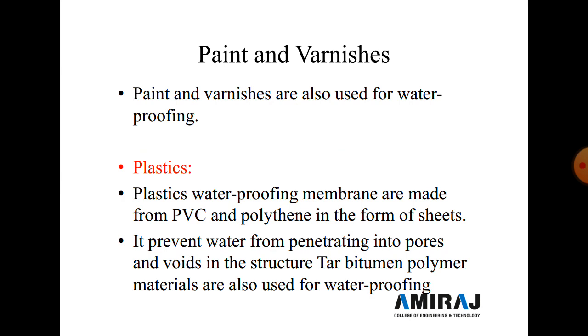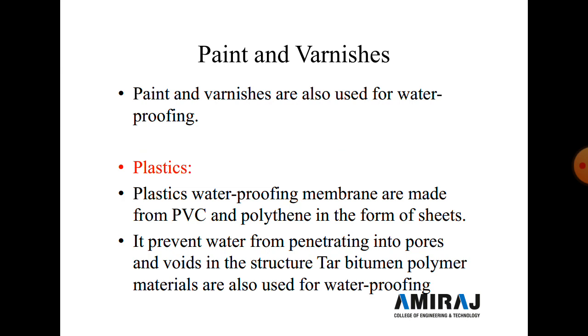Now next we discuss paint and varnishes. Paint and varnishes are also used for waterproofing. First we discuss plastics. Plastic waterproofing membranes are made of PVC and polythene in the form of sheet. It prevents water from penetrating into the pores and voids in a structure. Tar bitumen polymer material is used for waterproofing.